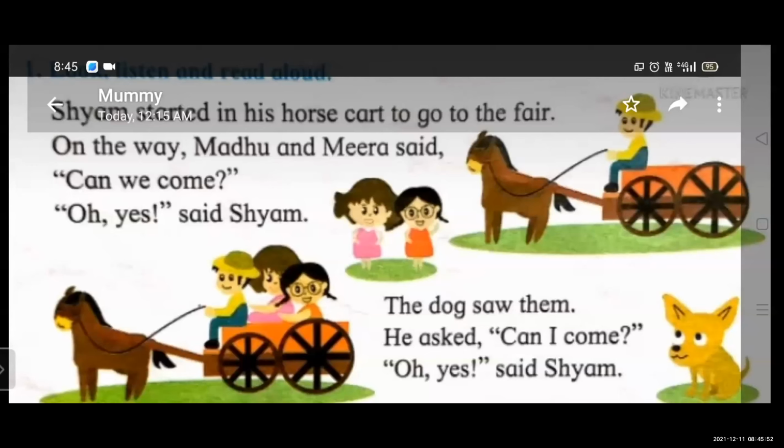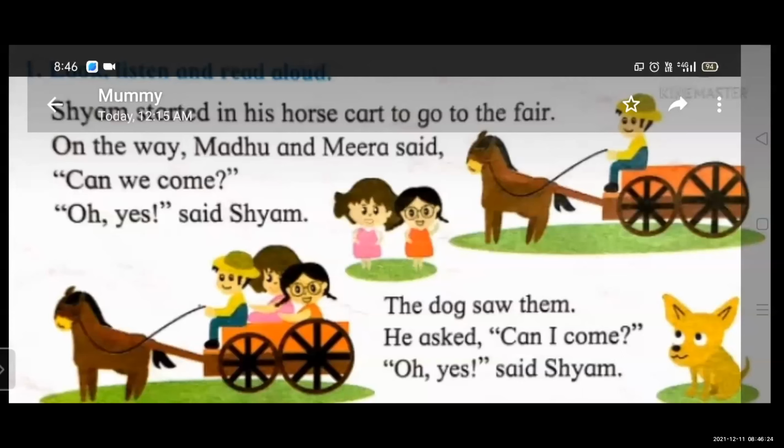Shyam started in his horse cart to go to the fair. On the way, Madhu and Meera said, "Can we come?" "Oh yes," said Shyam. See these two girls. One is Madhu and second is Meera. Meera and Madhu also want to go to the fair and they saw Shyam going to the fair.